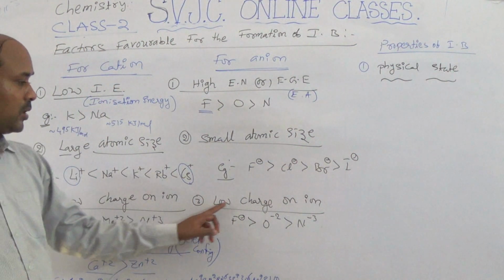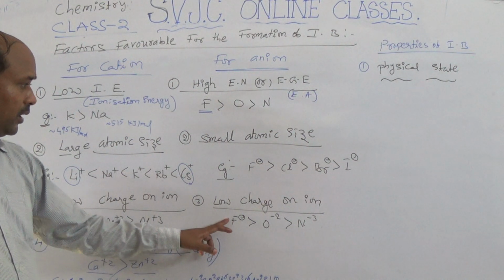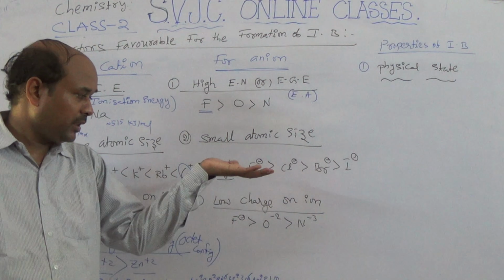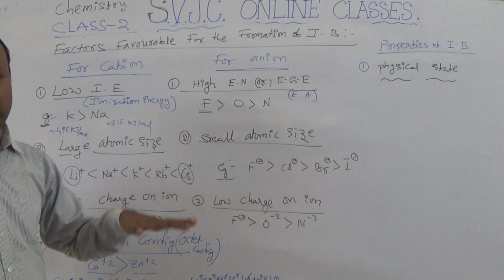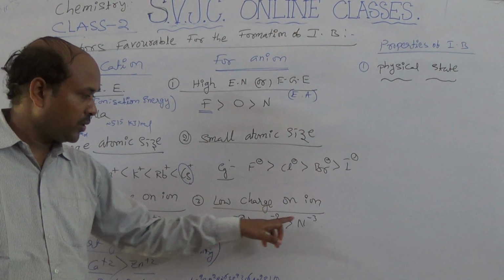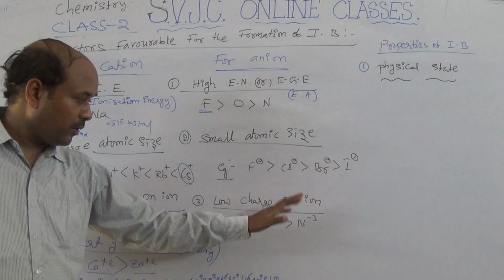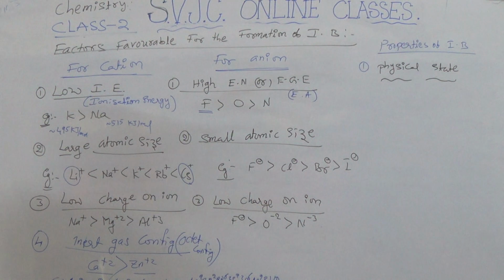Okay. Then, low charge on ions. Here, observe -1, -2, -3. As the charge value increases, the formation capacity of the anion decreases. So as the -1, -2, -3 values increase, the formation of the anion is less. So these are the factors favorable for ionic bond formation.